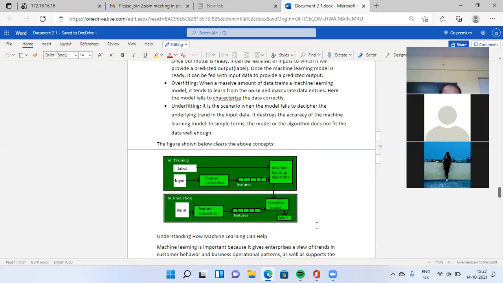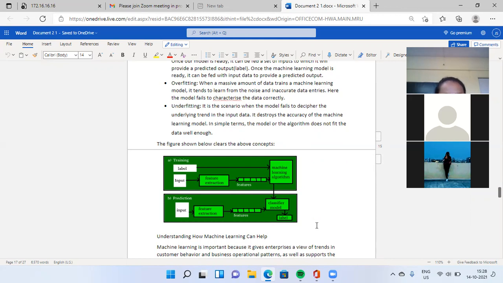Terminology of machine learning. First label, next input. In the first green diagram, the first block is training your model. When you assign a label on your data, you directly go to the machine learning algorithm, you choose one algorithm for your data, then go to the classifier, your model, then classification.